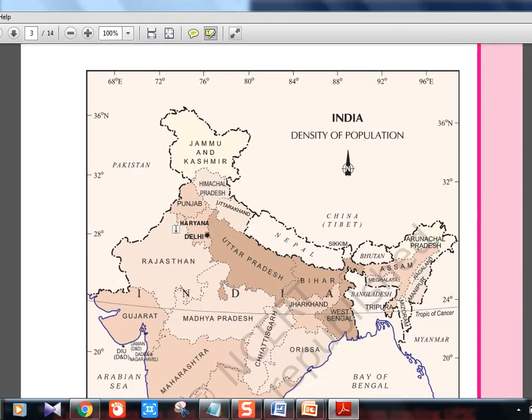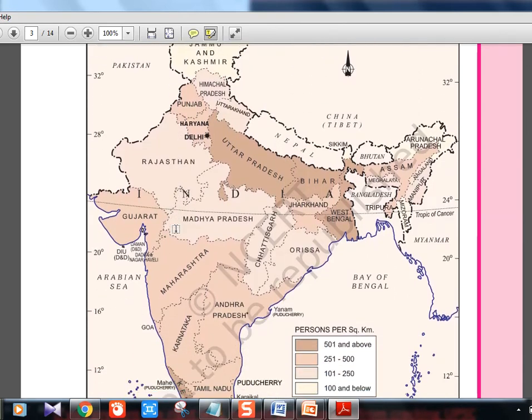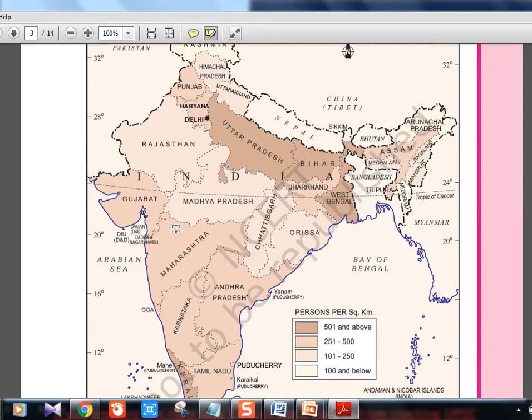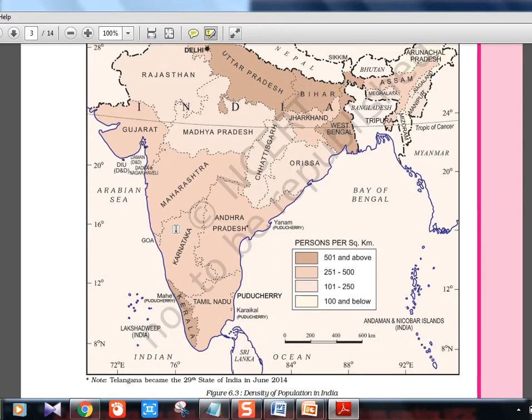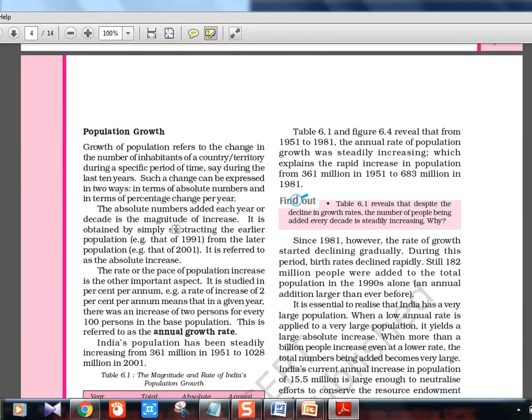It is not needed for UPSC, so I won't cover it. Density of population, again this picture will show you a clear idea. Same pie chart we saw, same thing. The dark brown states, if you see, have a lot of population. Kerala also, if you see, is a little bit darker in color, so it has a lot of people there.